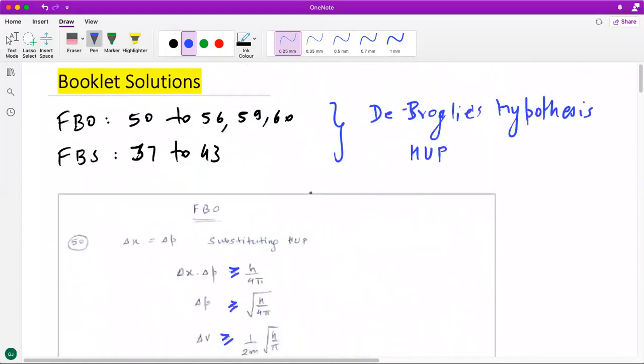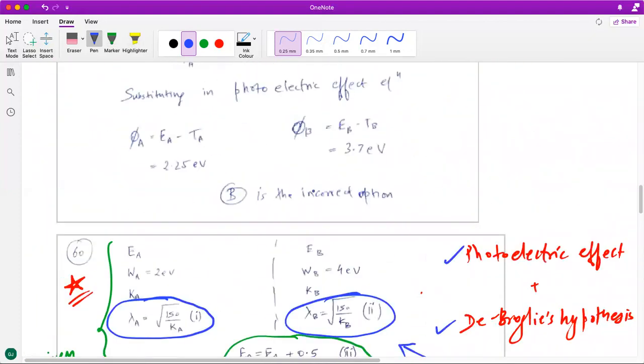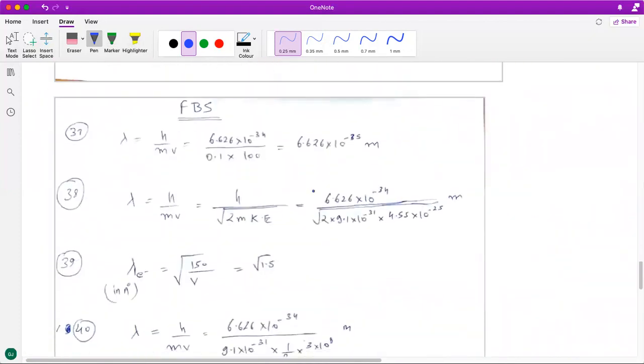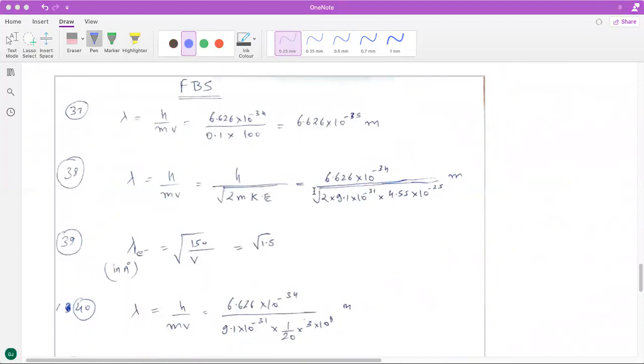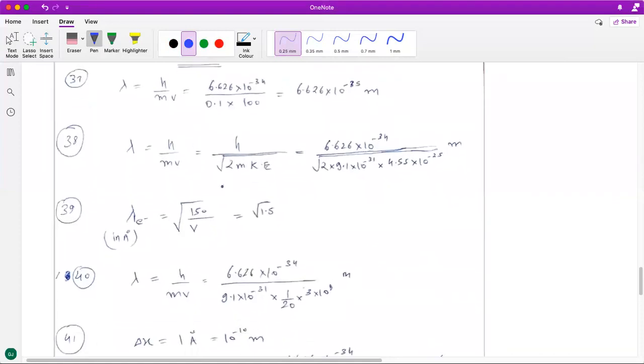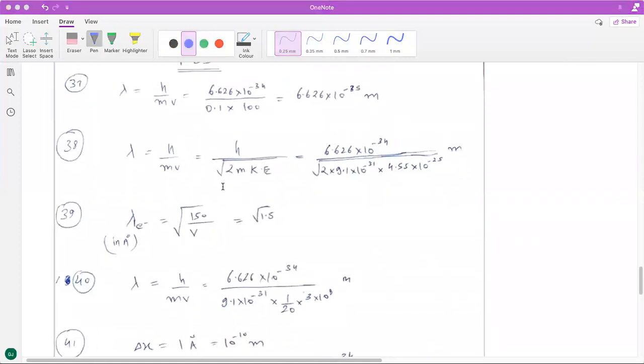All right, now let's move on to the FBS part. FBS part is pretty simple, straightforward. Again, the questions are from de Broglie's hypothesis and Heisenberg's uncertainty principle. So if you go one by one, the 37th question is straightforward. The 38th question is also straightforward. You have been given adequate information. You just have to substitute the data and get the answer. Only the calculation in SI units would be crucial.